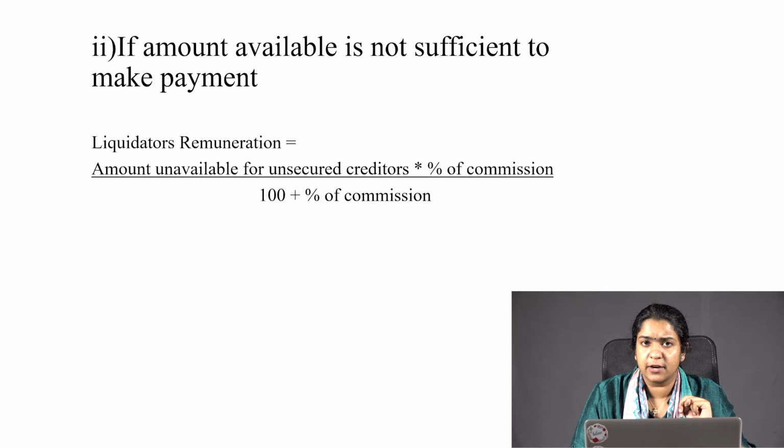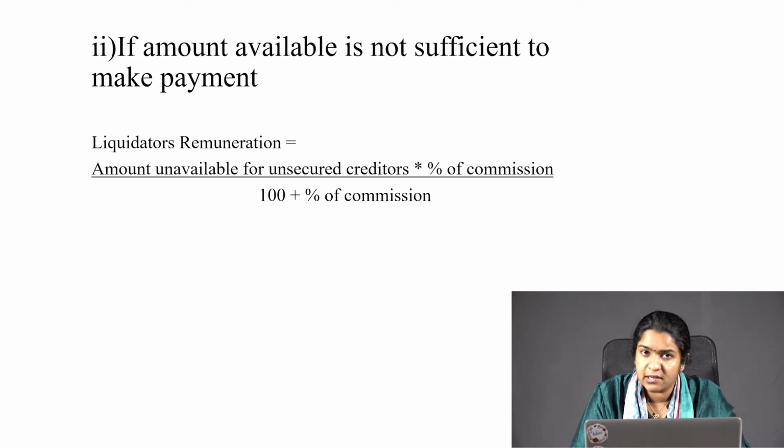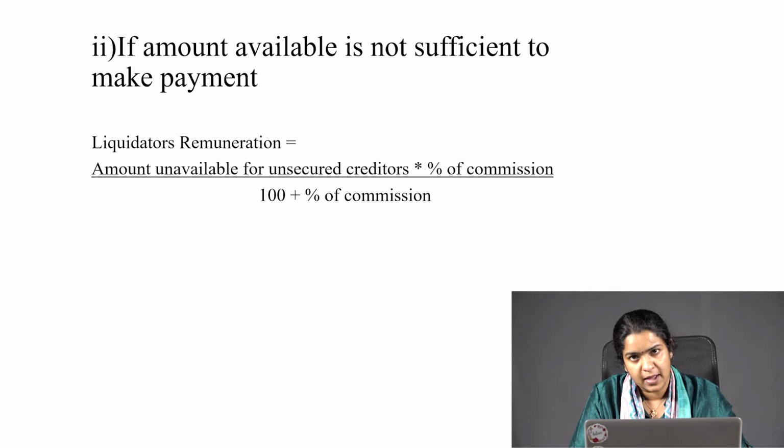This is the first scenario wherein you have sufficient cash to be paid. In the second scenario, where you do not have sufficient cash, liquidator's remuneration is equal to amount available, whatever amount you have as balance to be paid to unsecured creditors, into percentage of commission. Percentage of commission will be directly given in the question, divided by 100 plus percentage of commission.